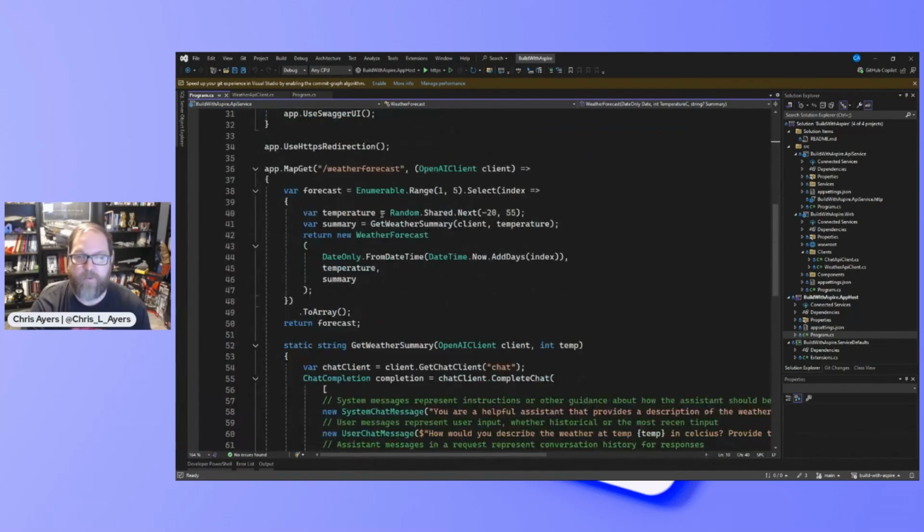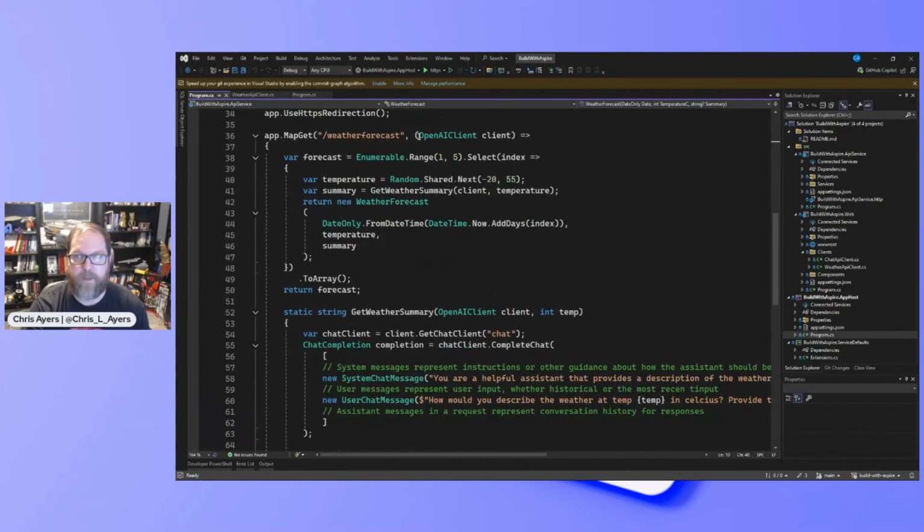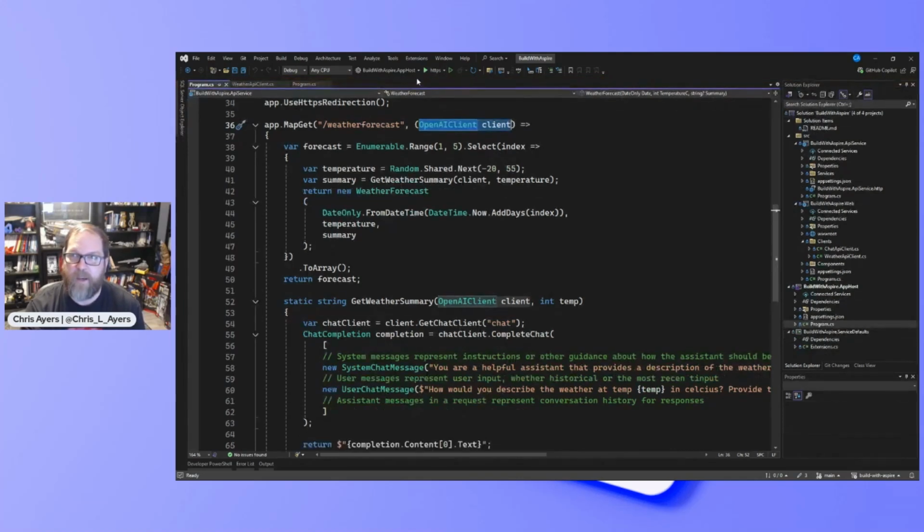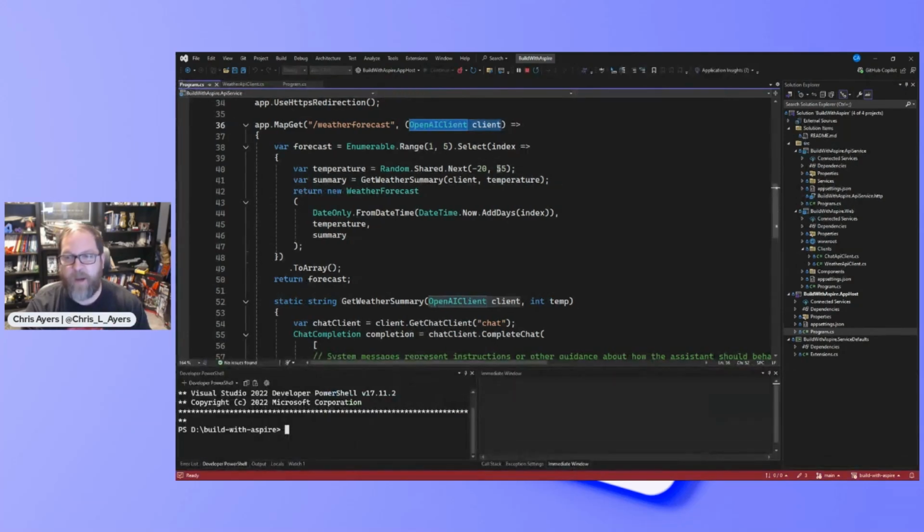So if we look at our weather forecast endpoint, here's our weather forecast endpoint. I can just reference OpenAI client. I've set up an OpenAI resource with a deployment. I've set up a reference between that Azure deployment and my API service, and now I've set up dependency injection in my code to automatically go through and inject that client into my code.